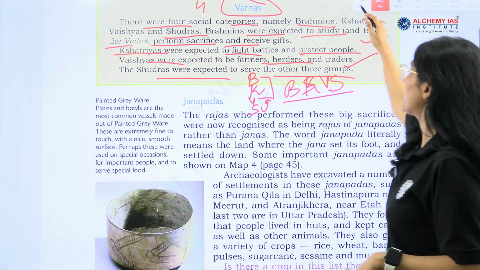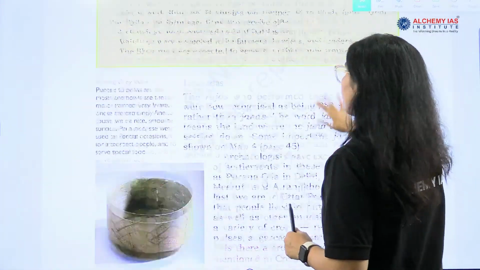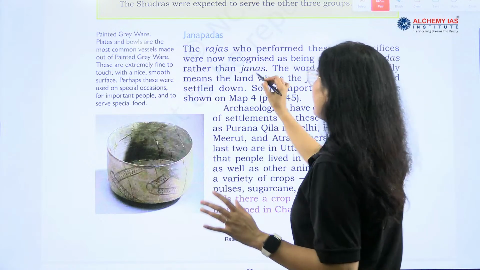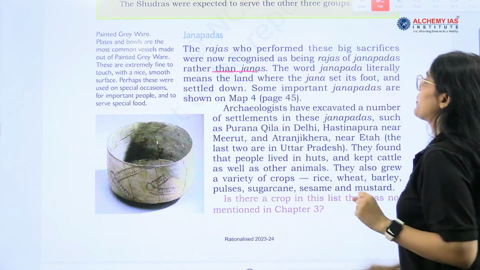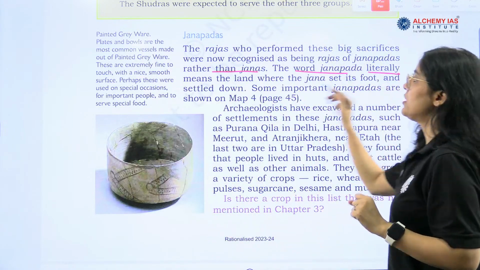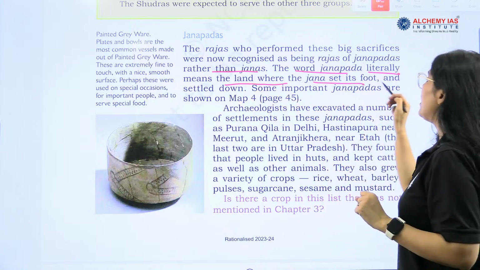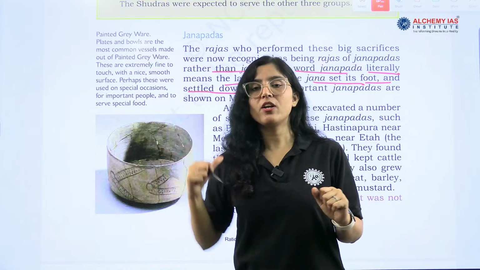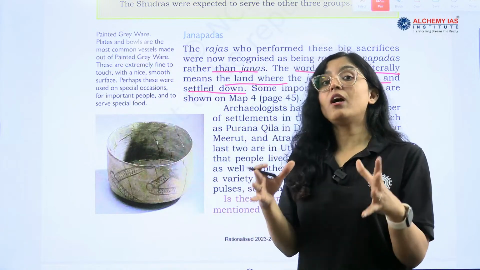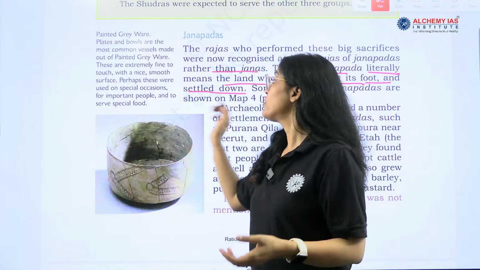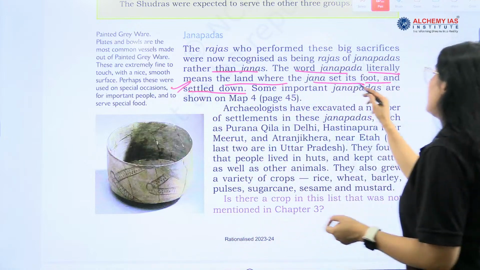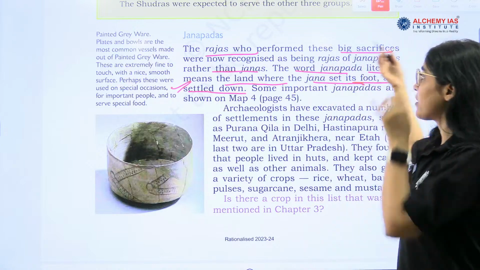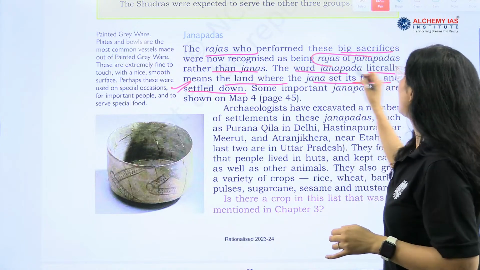Now about Janpad. What is a Janpad? See, clearly they have defined what is Janpad. The word Janpada literally means the land where the Jana set its foot and settled down. So this is the meaning of Janpada, right? Rajas who performed these big sacrifices were now Rajas of Janpadas.